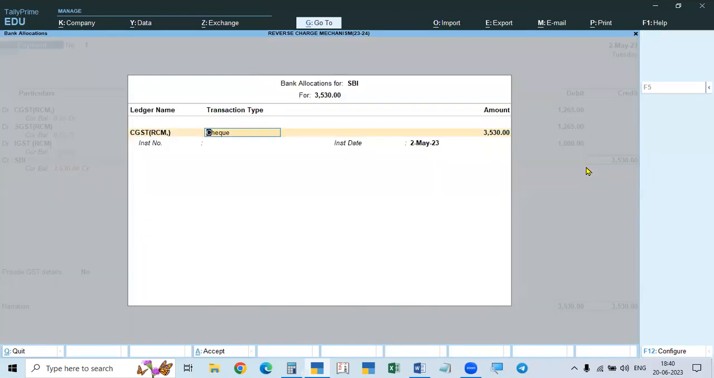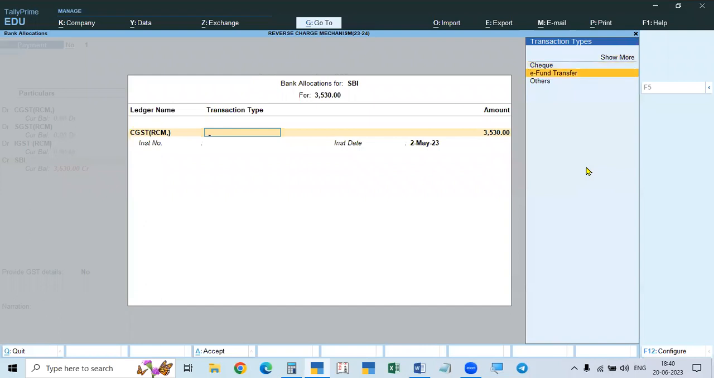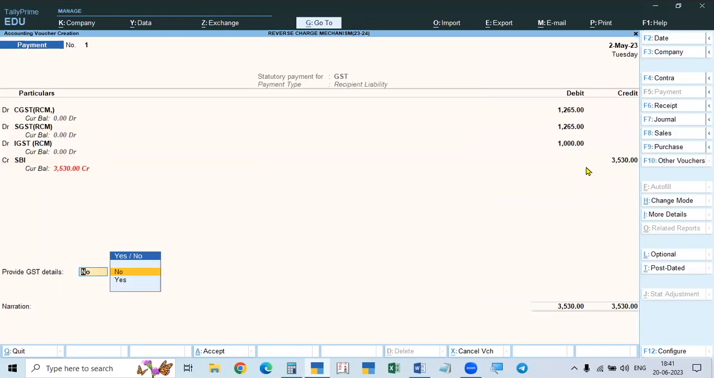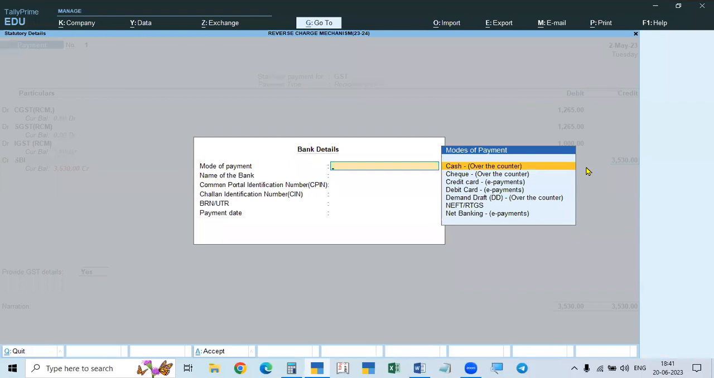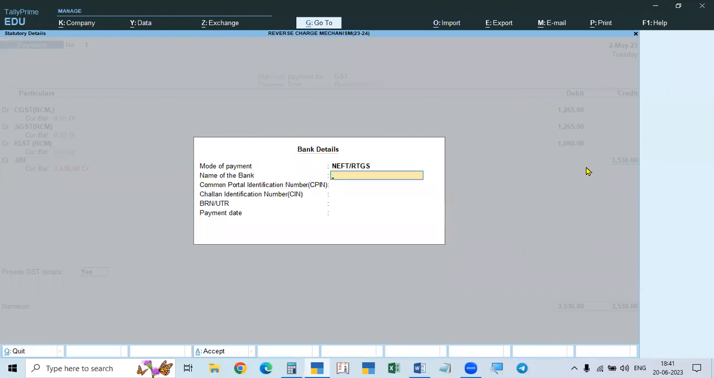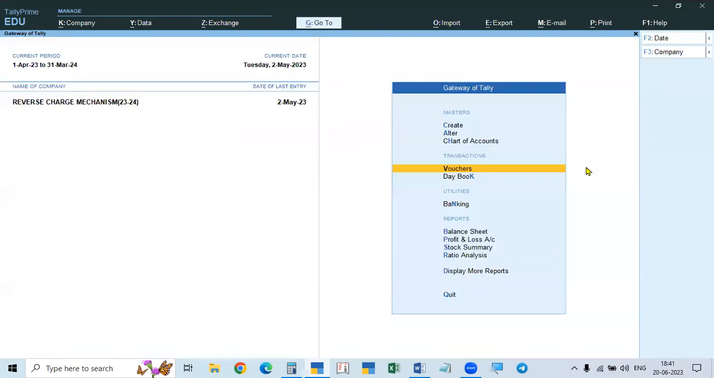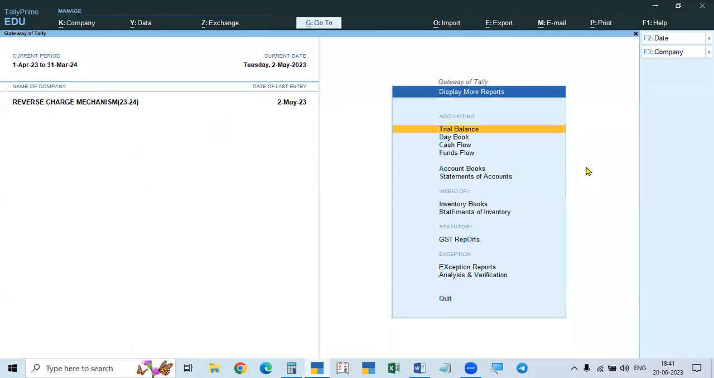And here, so how we are paying? So we take e-fund transfer and then paying by NEFT. NEFT we are paying 2nd May. And here you have to give the details, payment details. Take yes, and here mode of payment NEFT, and then bank SBI. Okay, and the numbers will be given by the bank. That will be entered. Payment date 2nd May. So amount is paid. So taxes are paid. So like this we have to do.